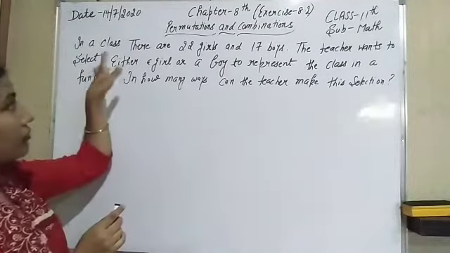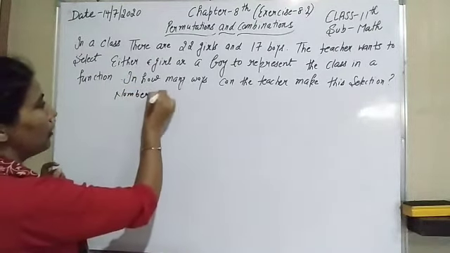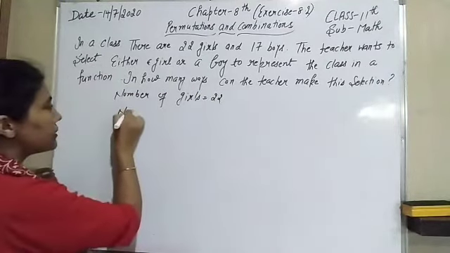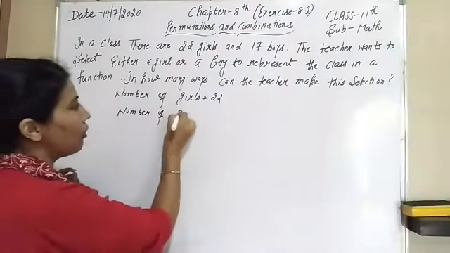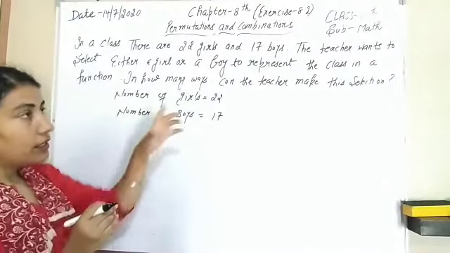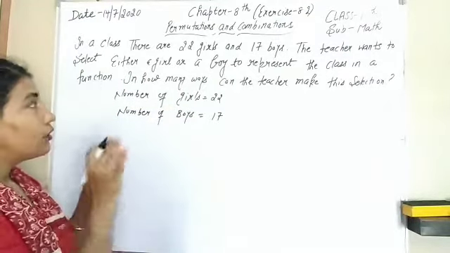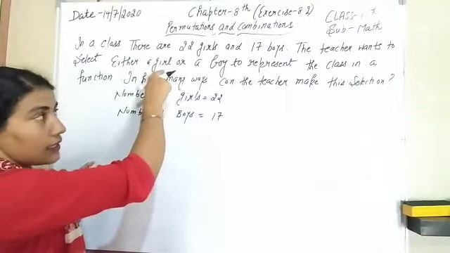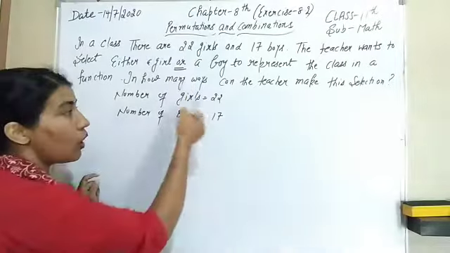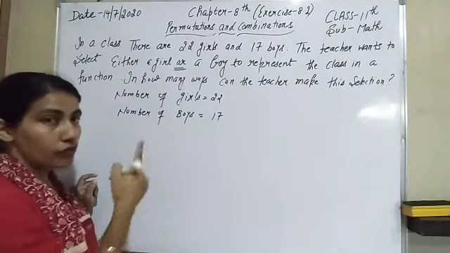Now look here. Firstly, we are given there are 22 girls. That means the number of girls is equal to 22, and the number of boys is equal to 17. Now how many arrangements are there that a teacher can select either a girl or a boy to represent the class in a function? We have to select either a girl or a boy. That means only one is to be selected. Either it can be selected from the girls or it can be selected from the boys.